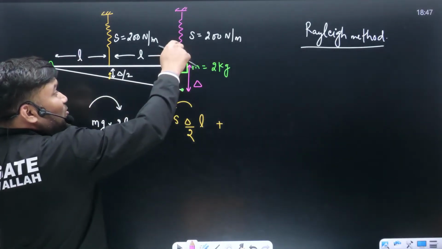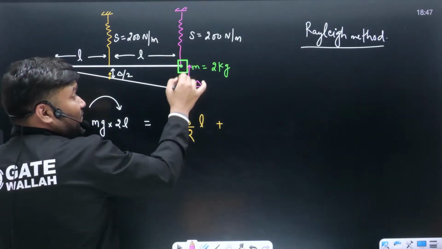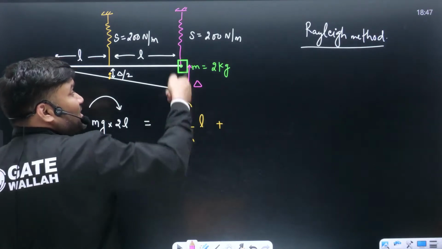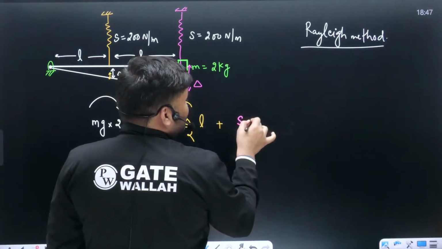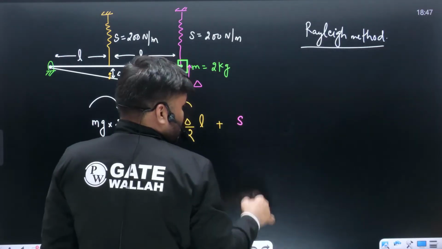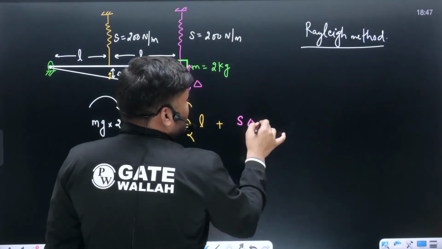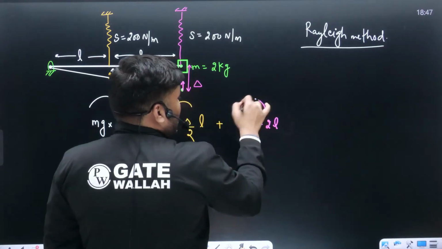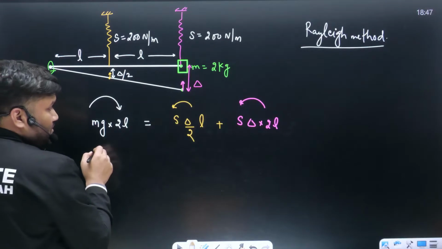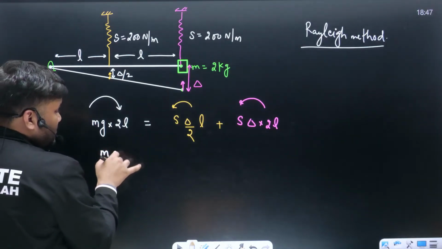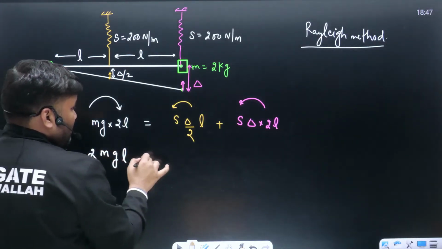this spring, it is also applying some force. Sir, deflection is delta, applying force in upward direction, this force multiplied by 2L. This is S times delta into 2L, again anti-clockwise torque. Can I write? This is mg L will be equal to